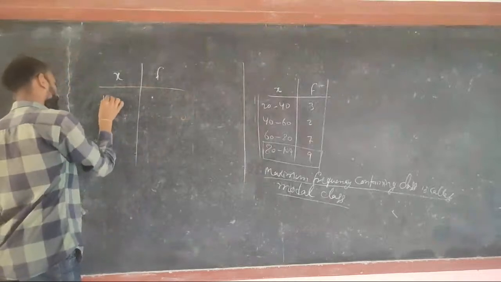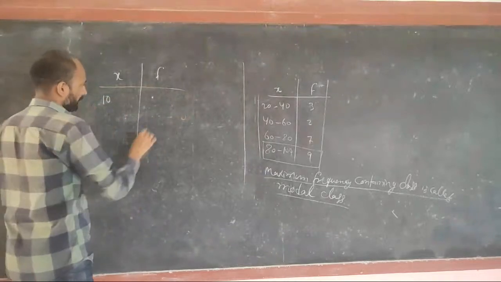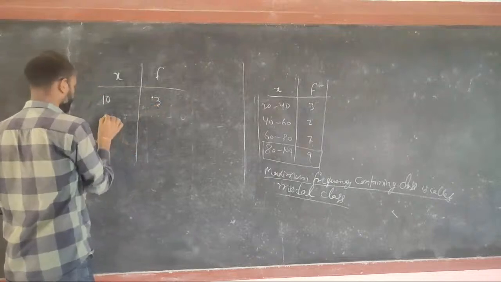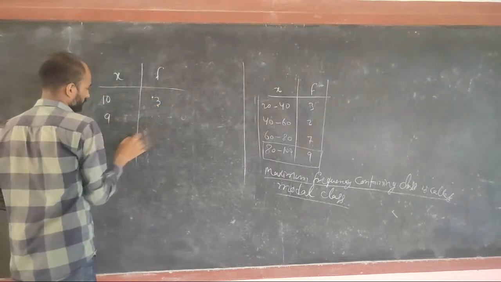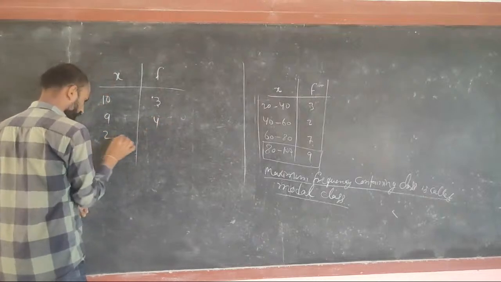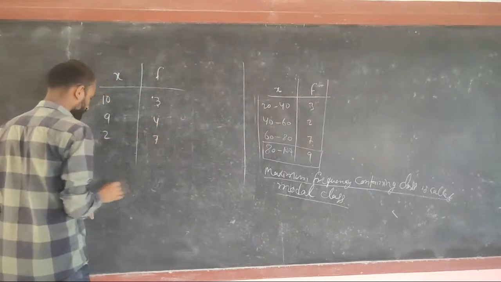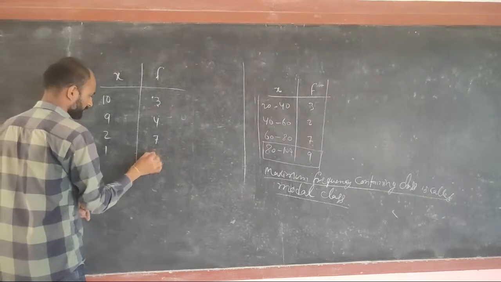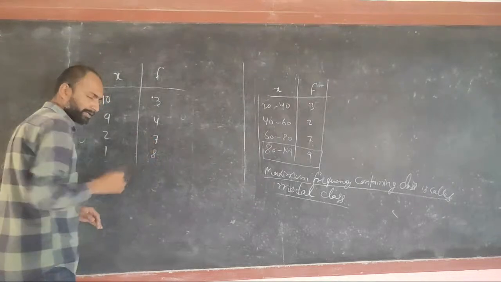If I am giving you 10, and here I have given 3, 9 is 4 times, 2 came 7 times and 1 came 8 times. So what is the mode?